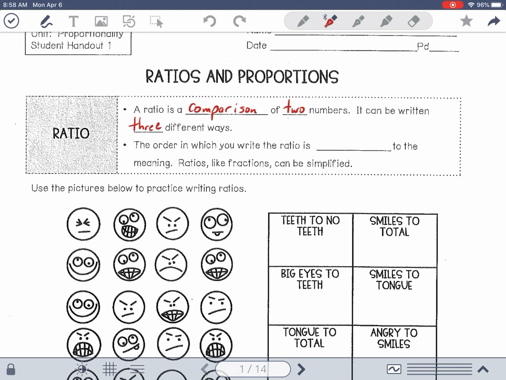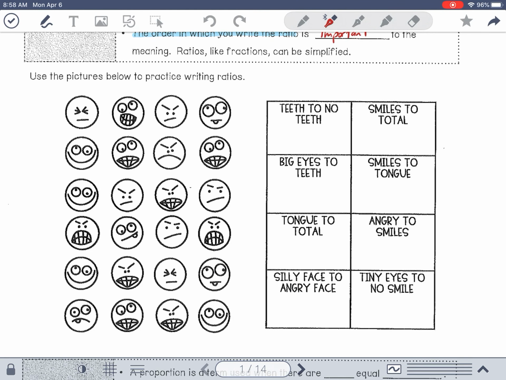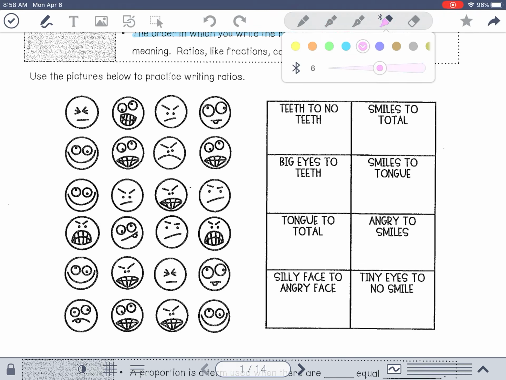And this is important as well. The order in which you write the ratio, the order is important. And I've told you that many, many times. I'm not going to do all of these, but I am going to do a couple. And you should remember doing this in class previously. So let's take a look.